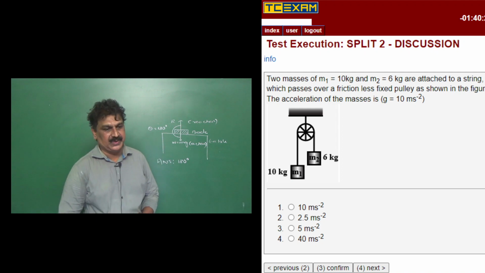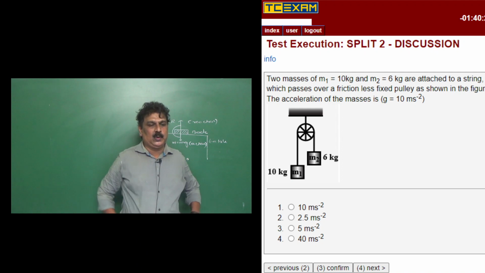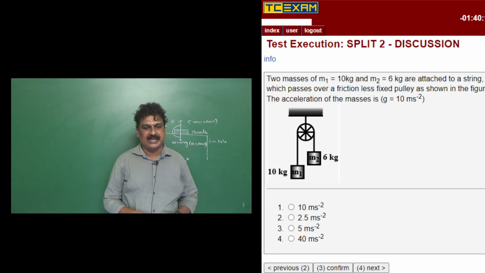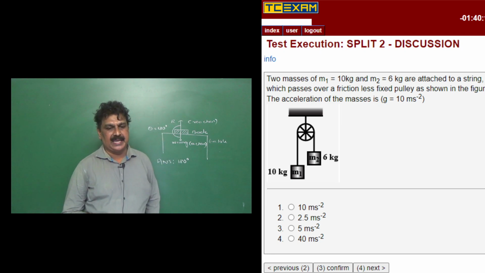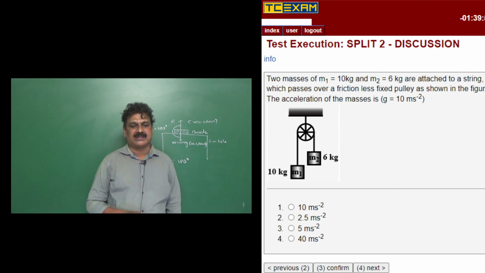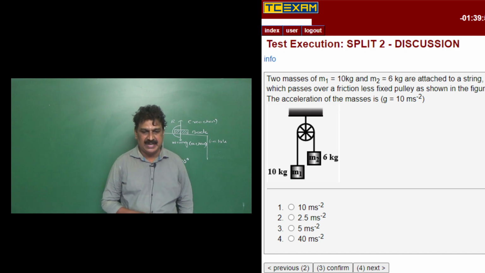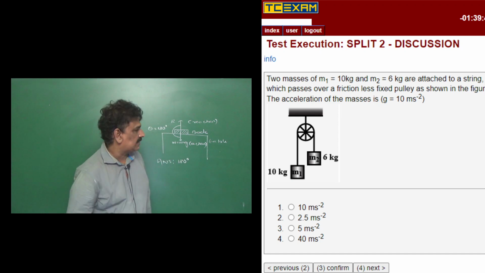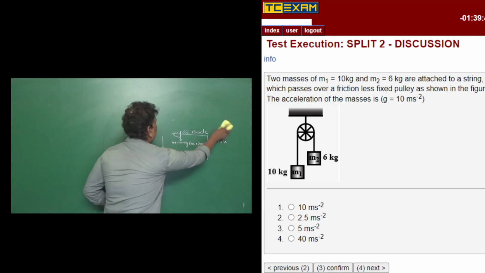Now, the next question. Two masses, M1 equal to 10 kg and M2 equal to 6 kg, are attached to a string which passes over a frictionless fixed pulley as shown in the figure. The acceleration of the masses is, take g equal to 10 meter per second square. The options are 10, 2.5, 5 and 40 meter per second square.